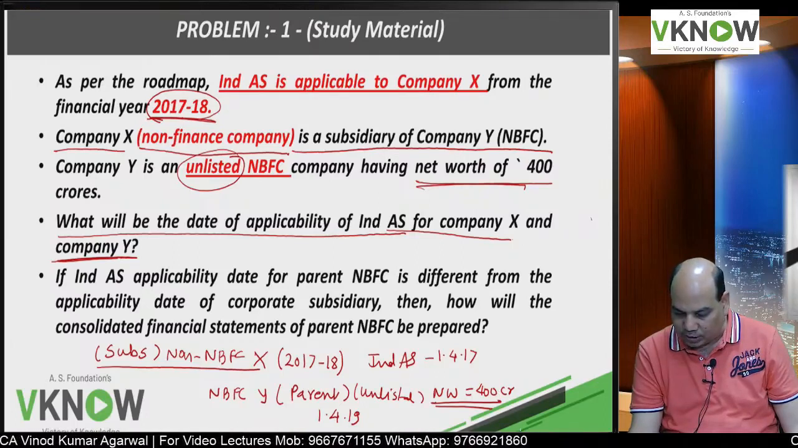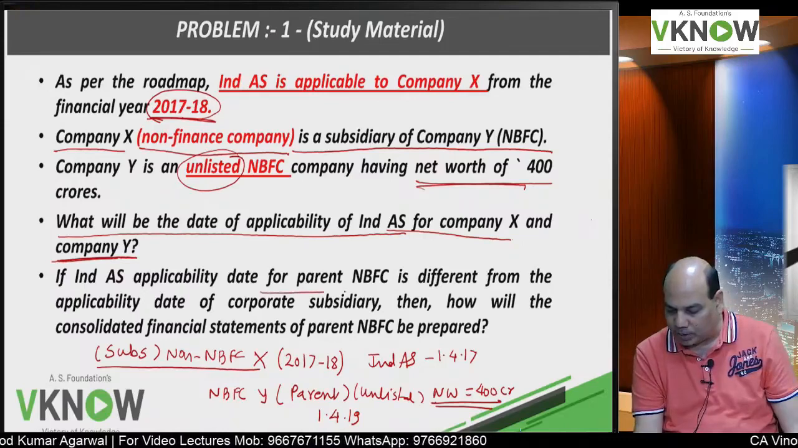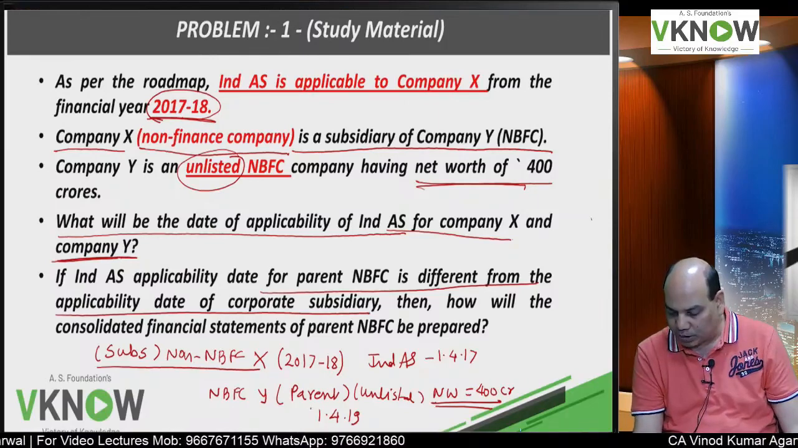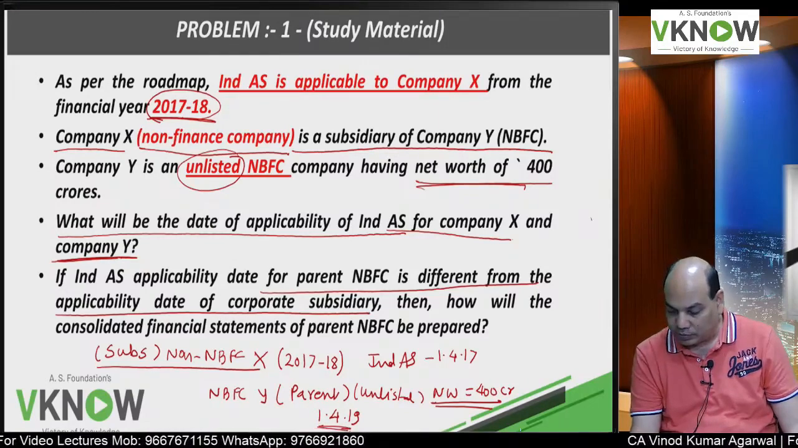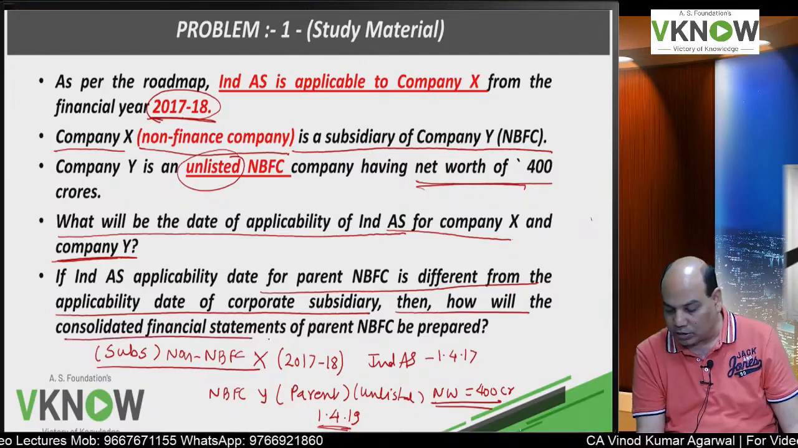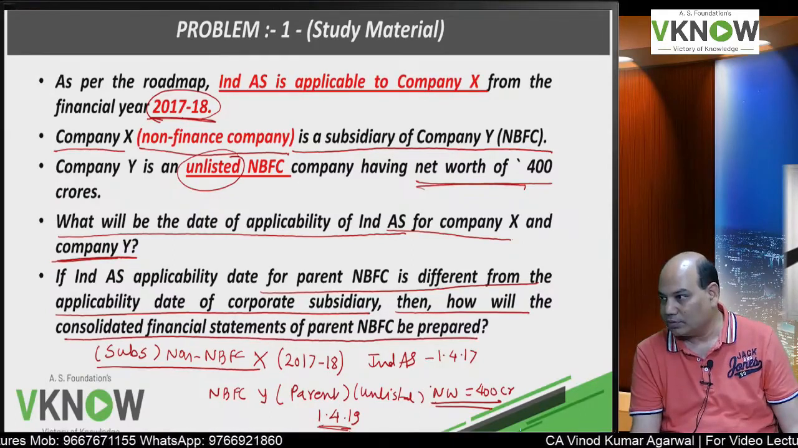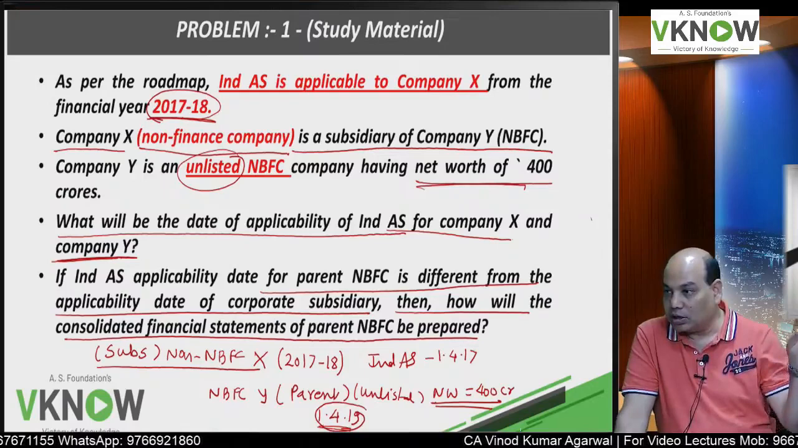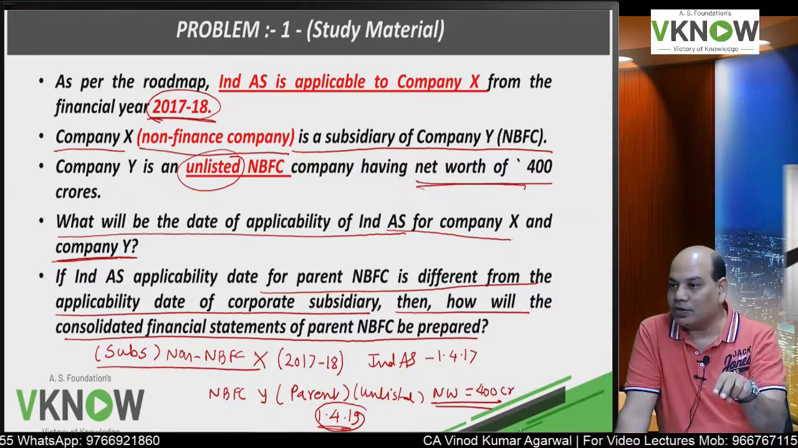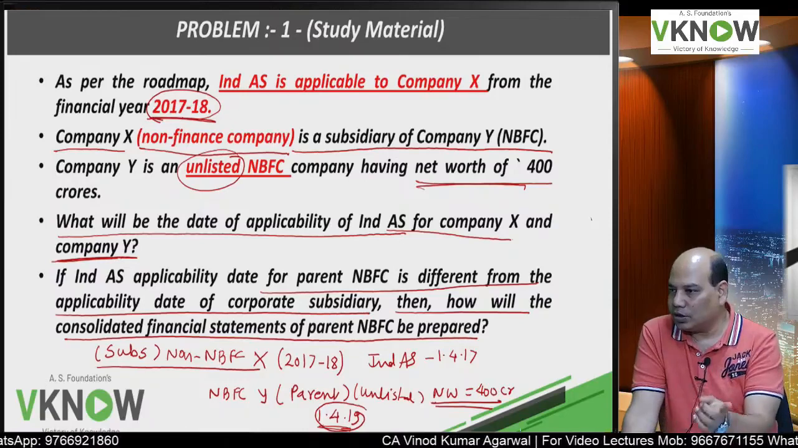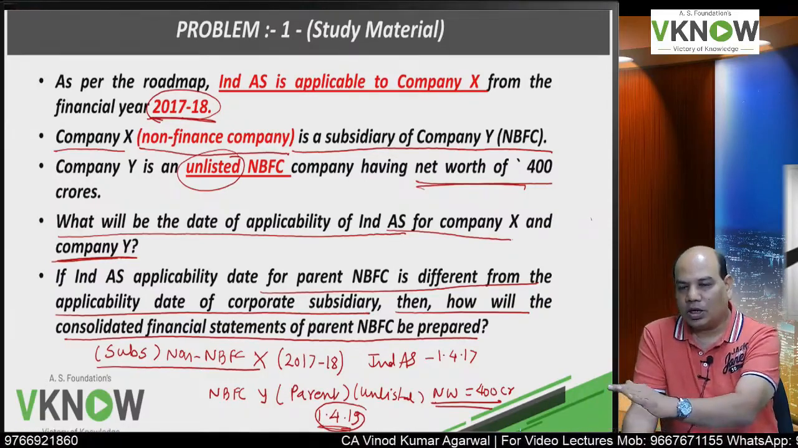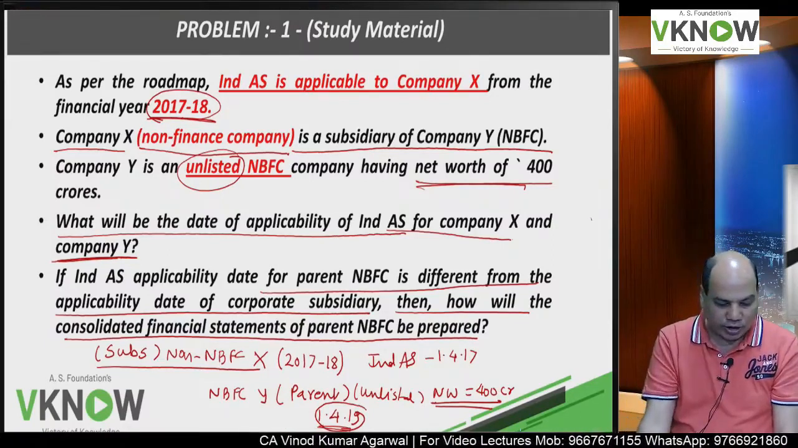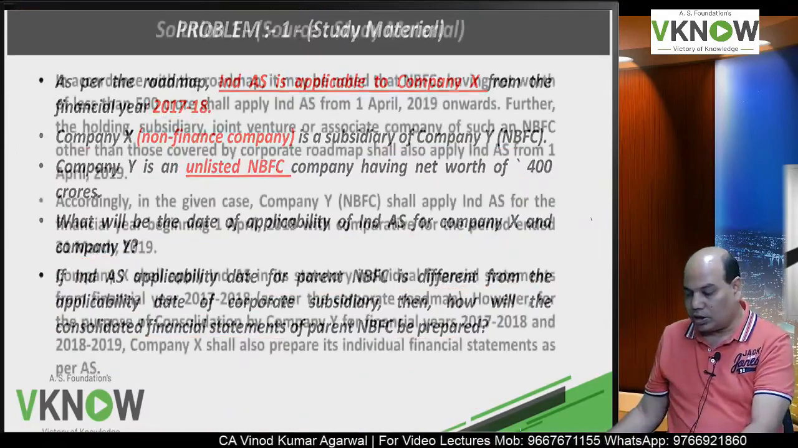What will be the date of applicability if the Ind AS applicability date for the parent NBFC is different from the applicability date of the corporate subsidiary, so the parent will apply from 1/4/19? Then how will the consolidated financial statement of the parent NBFC be prepared? So before 1/4/19 it will prepare as per accounting standard, and the subsidiary will prepare 2 sets of financial statements. One as per accounting standard for consolidation with the NBFC, and one as per Ind AS because Ind AS is applicable to it. Is it right? So can you just read the answer on your own?